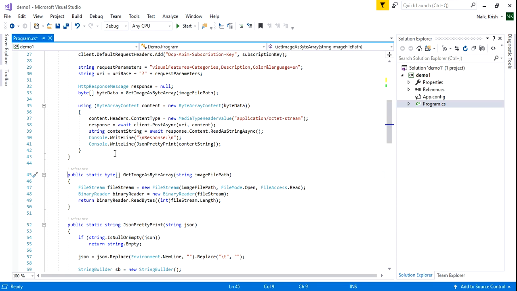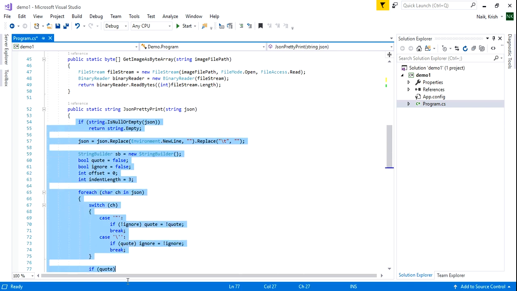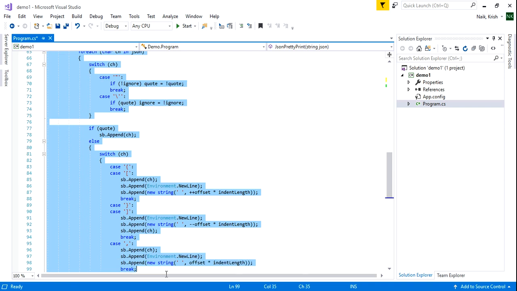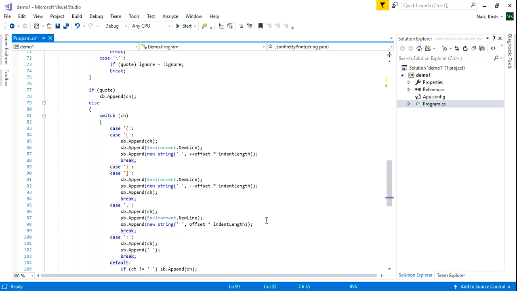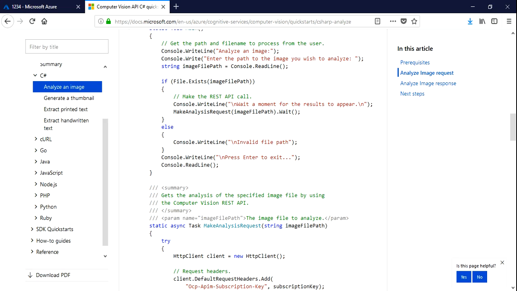Okay, this is done. I'll get the response, and I'm calling JSON pretty print. JSON pretty print is a function which is used for displaying my response. This is just code I've written for visual purposes so that I can display the response. Again, all this code is present in this particular library.